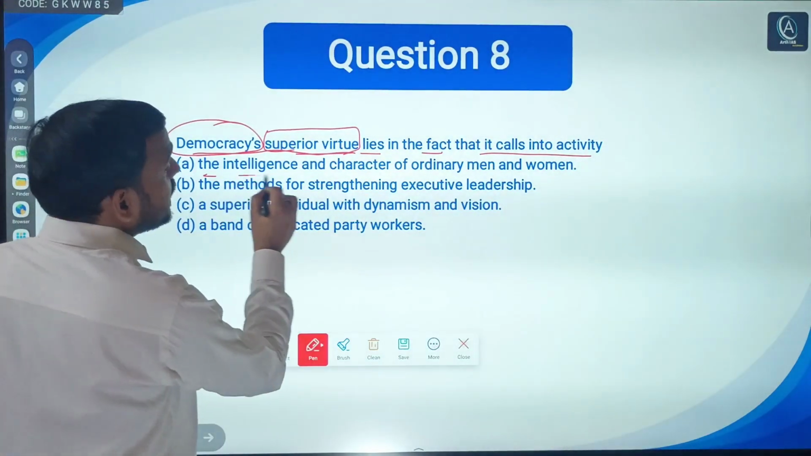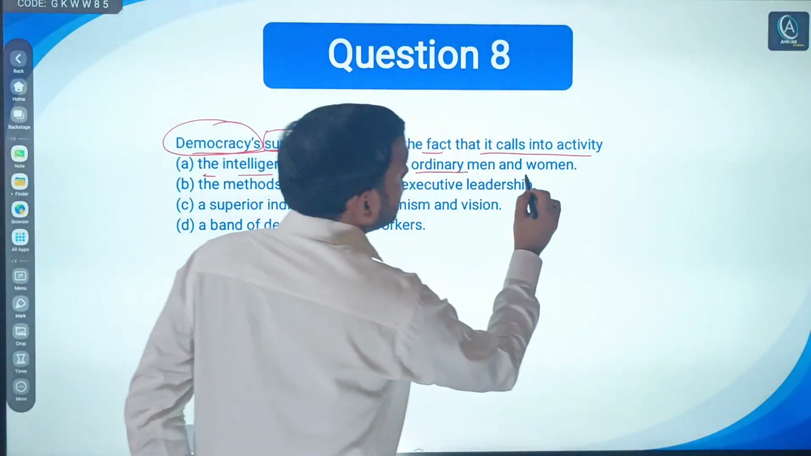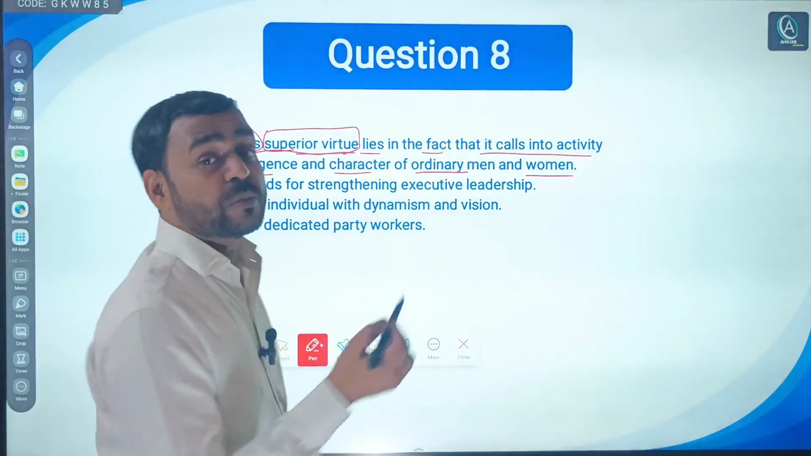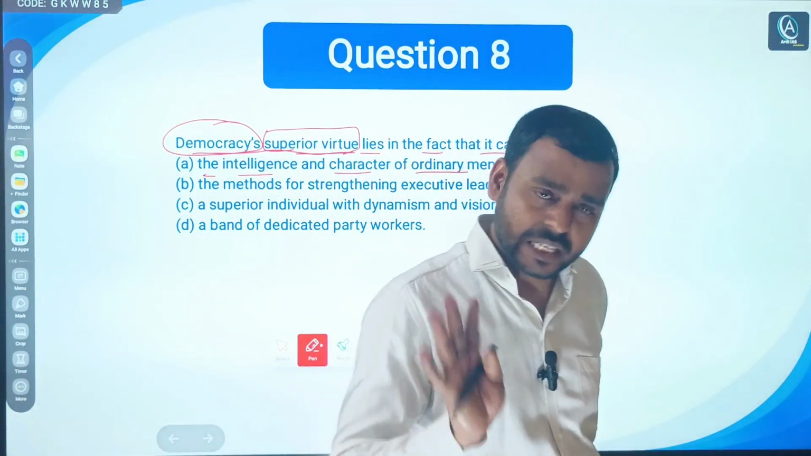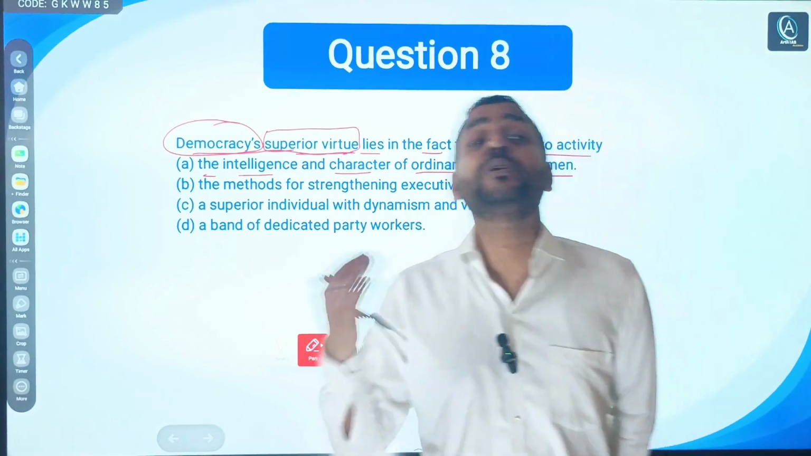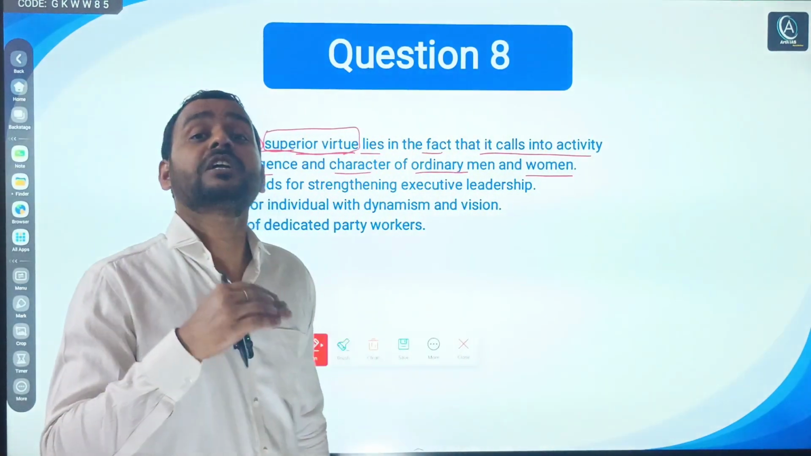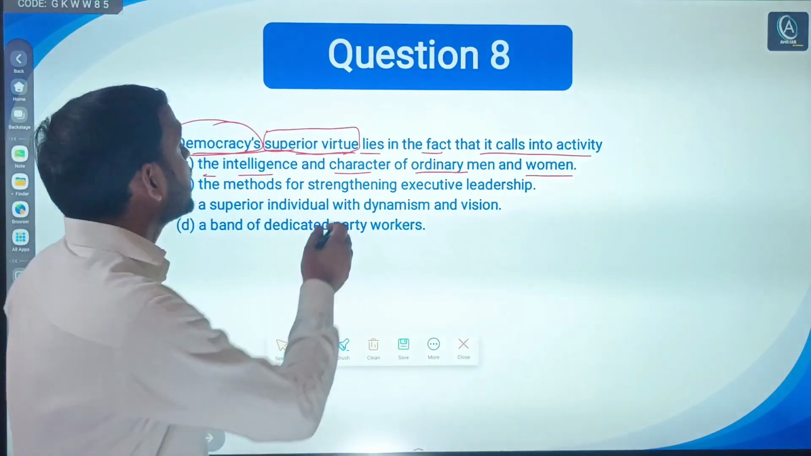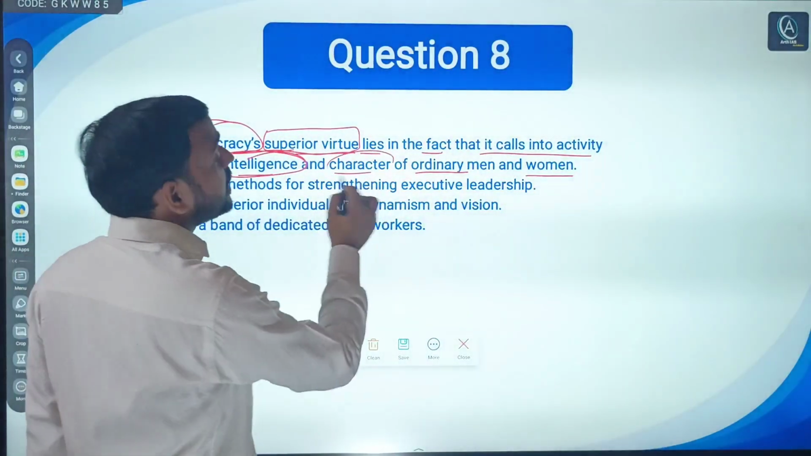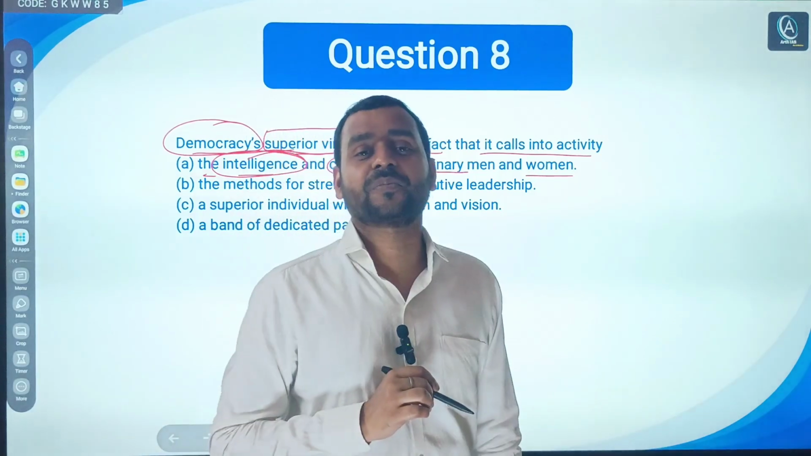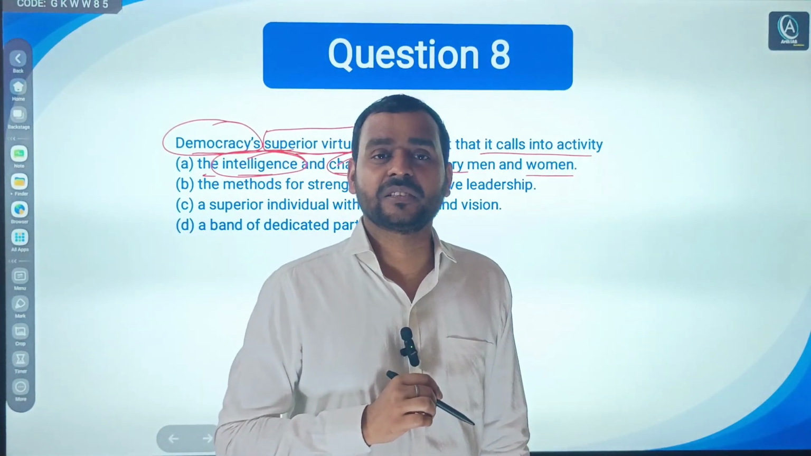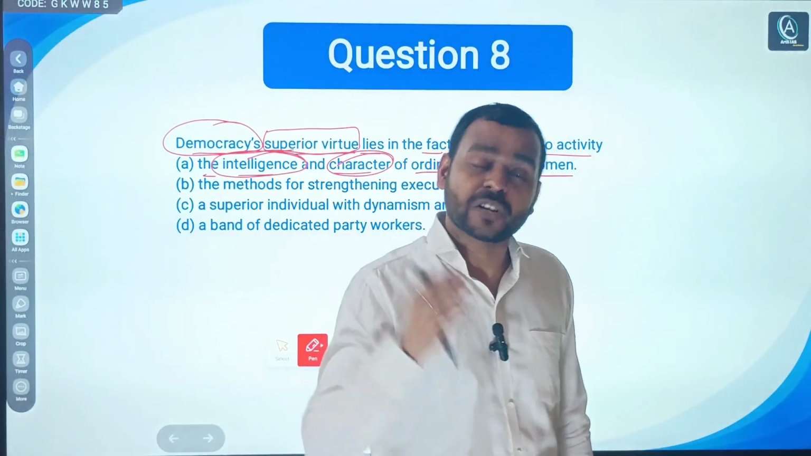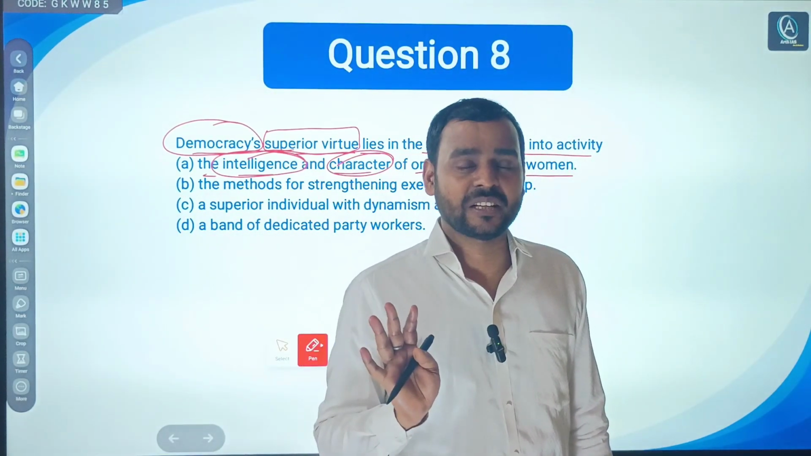First option says the intelligence and character of ordinary man and woman. Obviously, democracy simply means rule of people. So how will people rule? Even if people are not educated, or sometimes not literate, in spite of that, their intelligence and character matter in democracy. Even an illiterate person can become, or has become, a minister or chief minister.